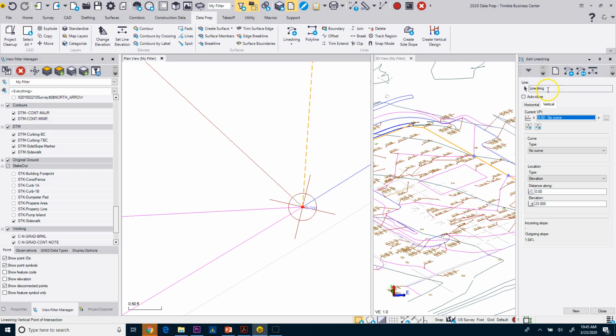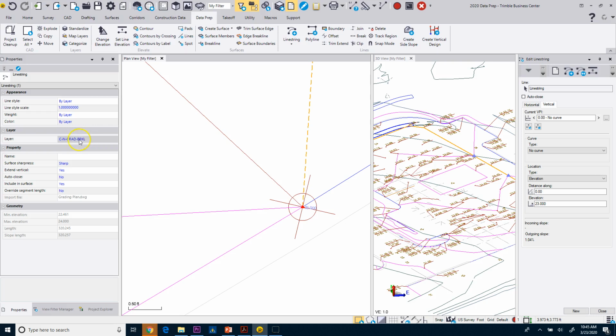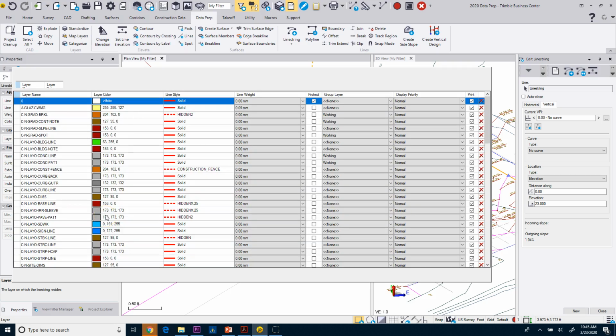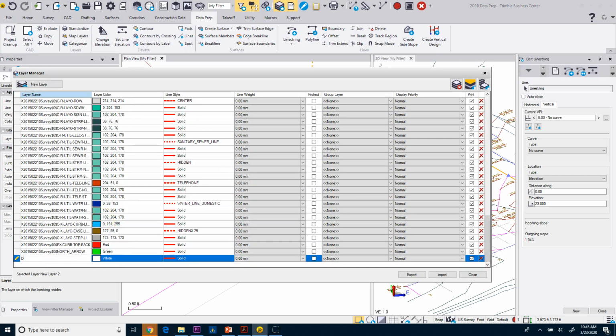So what I'm going to do is I'm just going to come up to this line string. I'm going to pick on this one, and I can see that that point right there is 23. So that's fine. I'm going to pick this. Now, one of the other things that I can do is go to properties, and this is on that grade break. So, again, just to make sure I'm keeping my layer standard and I'm building my template, I'm going to create a new layer called DTM-break, and this is going to be for any miscellaneous line that's going to be a break line.